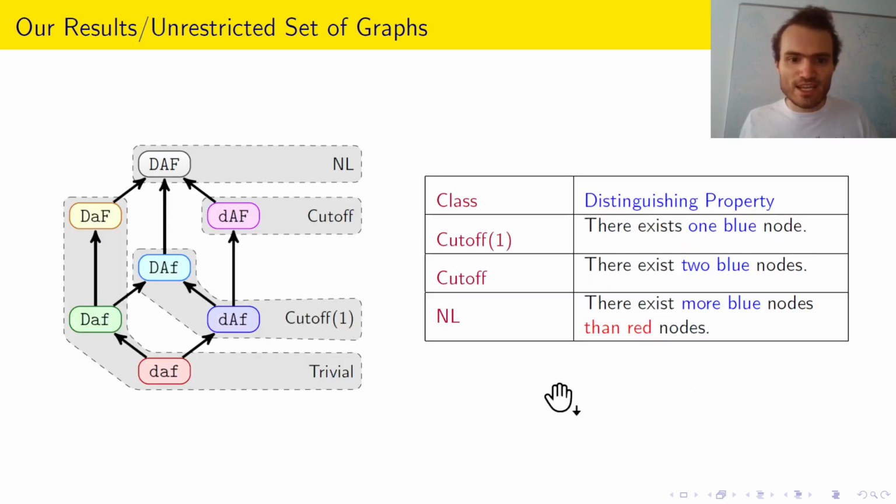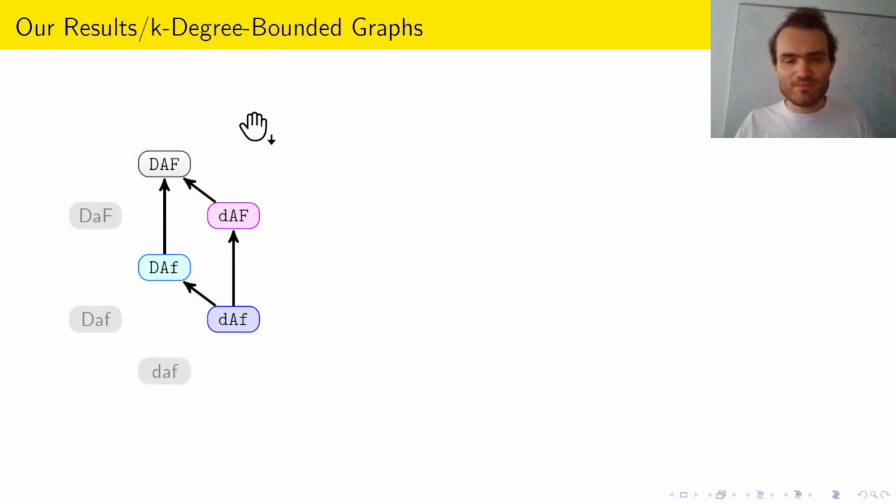Okay, so what have we learned altogether? It's important to have strong acceptance. If nodes cannot change answer, then for deciding labeling properties, we get trivial decision power. Then without strong fairness, we're also pretty weak and can only decide questions of the form "there exist nodes of a certain color." And in the unrestricted set of graphs, we really need all three aspects to have some strong decision power.